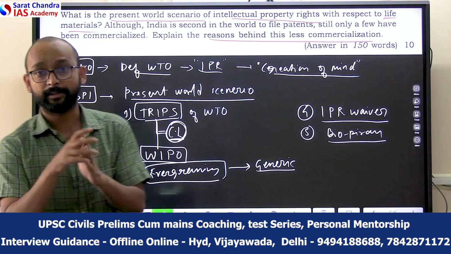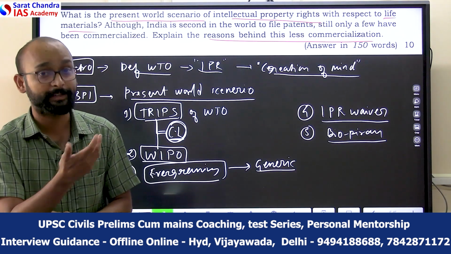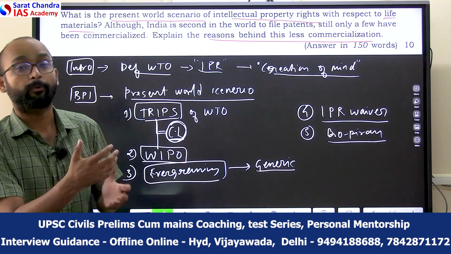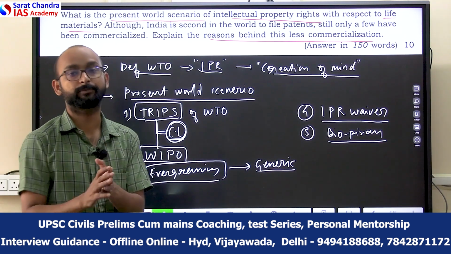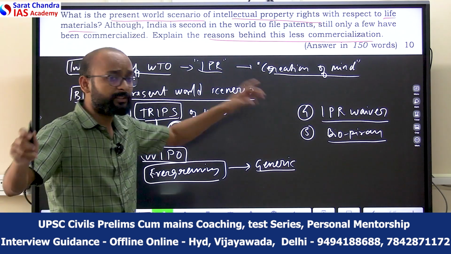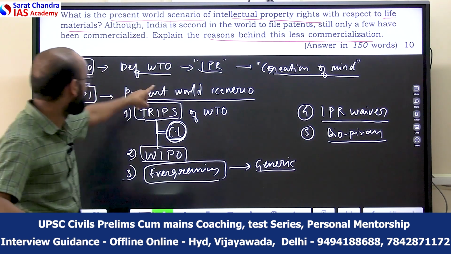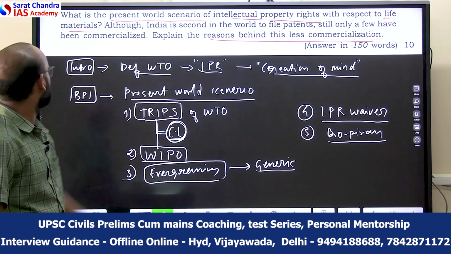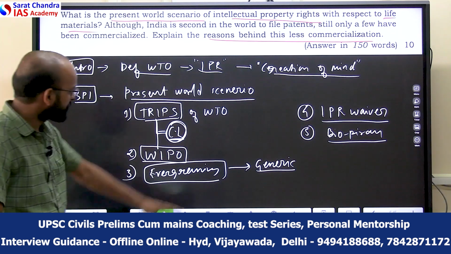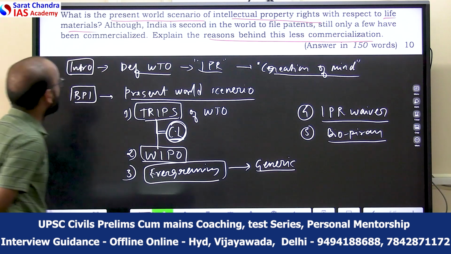For example, we know that the haldi and the neem products were patented by some of the US companies, which was actually the traditional knowledge practiced for generations in India. So the protection of traditional knowledge from biopiracy is also an important aspect in the world related to life materials.